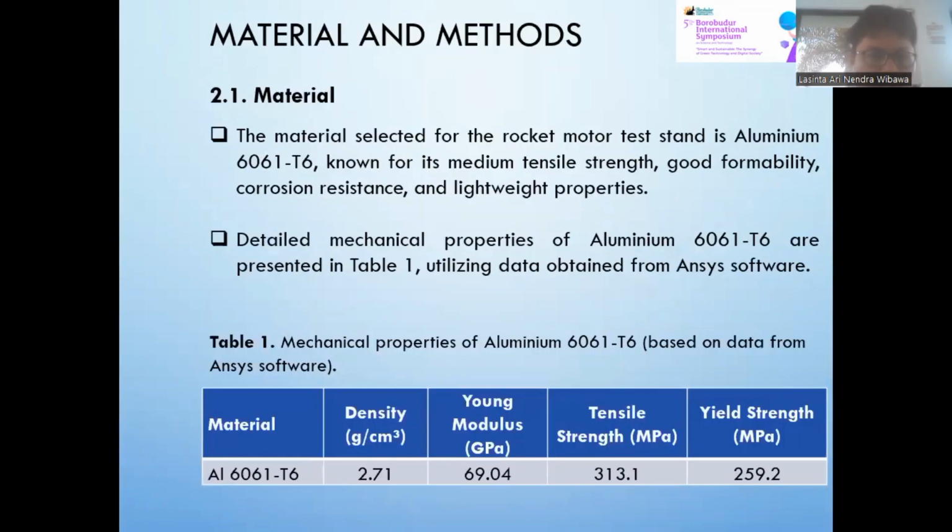Material and methods. Material. The material selected for the rocket motor test stand is aluminum 6061 T6, known for its medium tensile strength, good formability, corrosion resistance, and lightweight properties. Detailed mechanical properties of aluminum 6061 T6 are presented in Table 1, utilizing data obtained from ANSYS software.